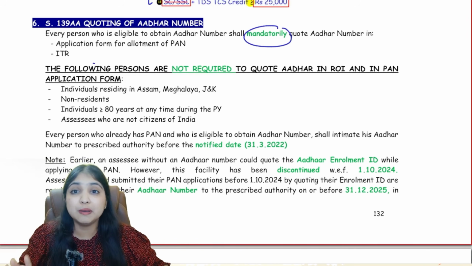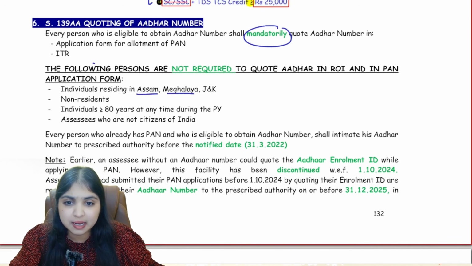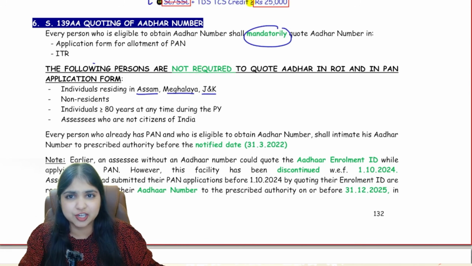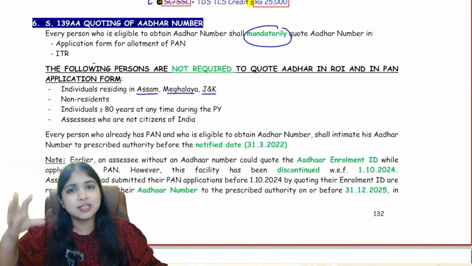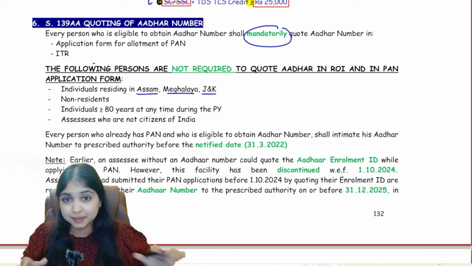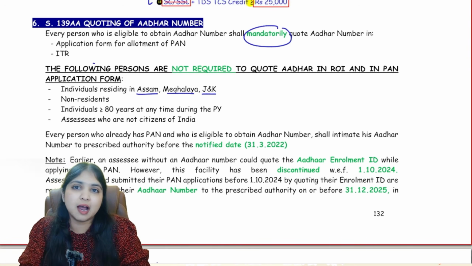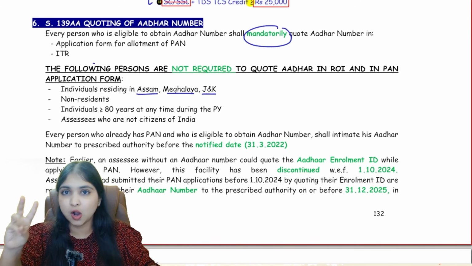Now, who are those people for whom Aadhaar is not applicable? Number 1, individuals who live in Assam, Meghalaya and Jammu and Kashmir. In these 3 states, guys, Aadhaar has not come full-fledged. The government has not done the procedures full-fledged. So therefore, there is a delay over here. So therefore, in these 3 places, it is not possible for every person to have an Aadhaar number right now. So for these persons, it is not mandatory to link their Aadhaar with their PAN. Who are the people? Persons who are living in Assam, Meghalaya or Jammu Kashmir.